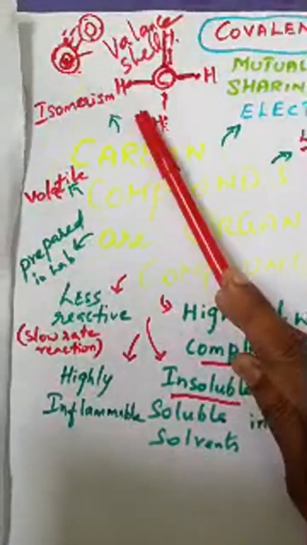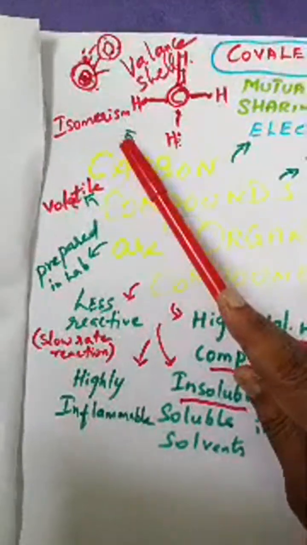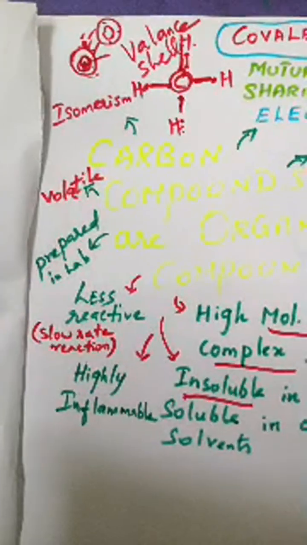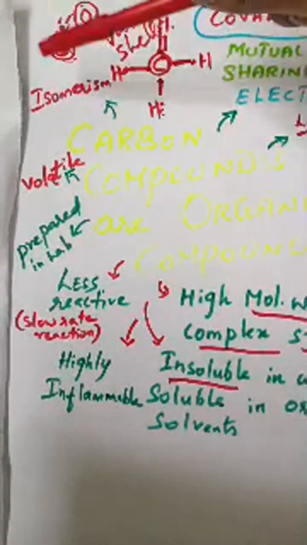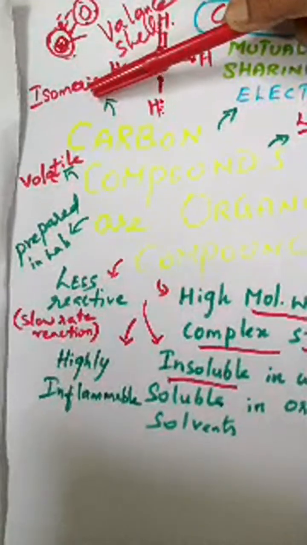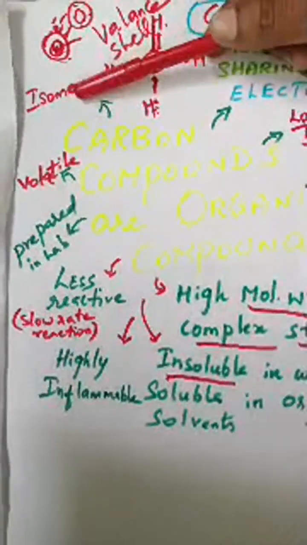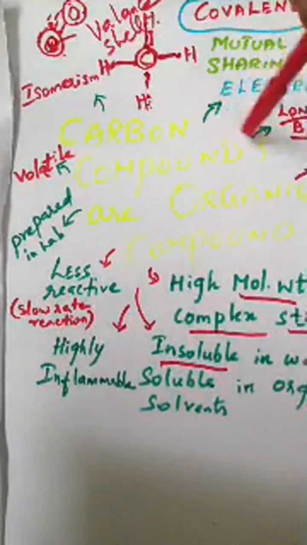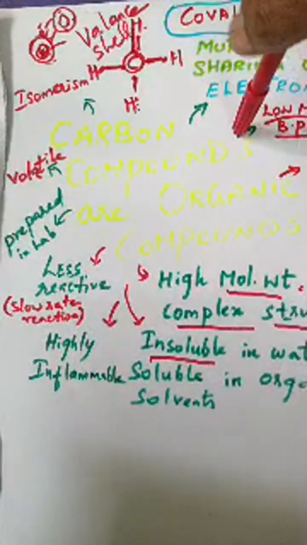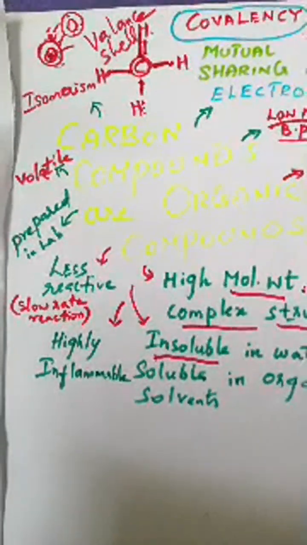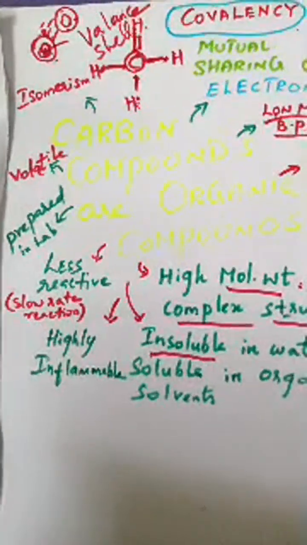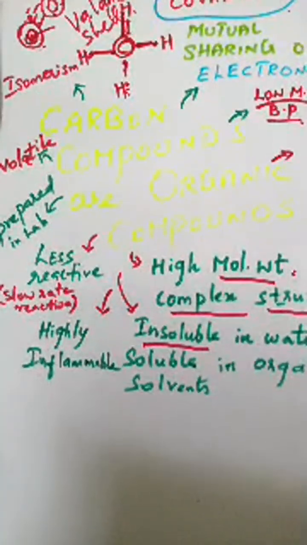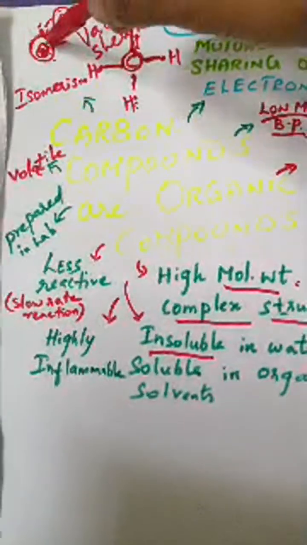And then what is isomerism? Have you heard about the term isomerism? Substances having the same molecular formula may have different physical and chemical properties. That's known as isomerism. In carbon compounds, isomerism will be more. They will form more compounds with similar molecular formula, but they differ in their physical and chemical properties. Okay, so this is about isomerism.